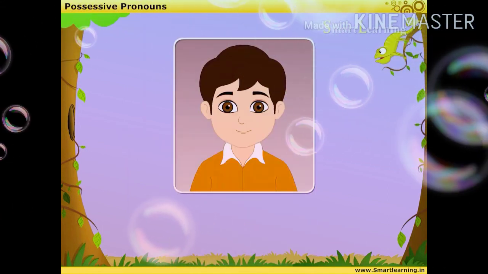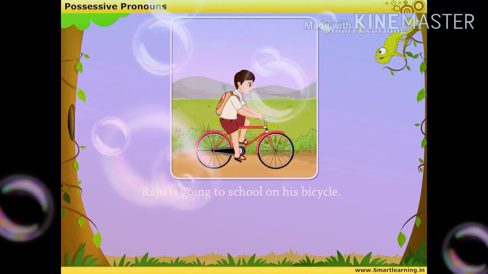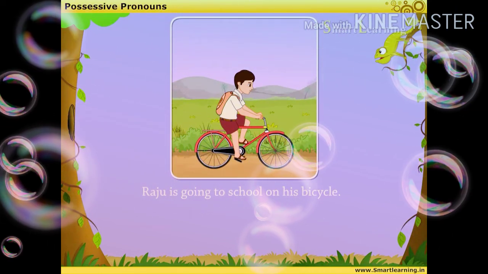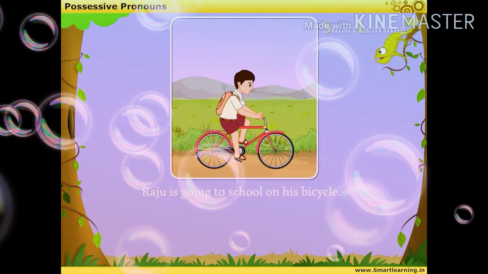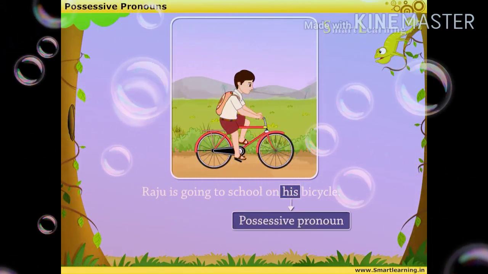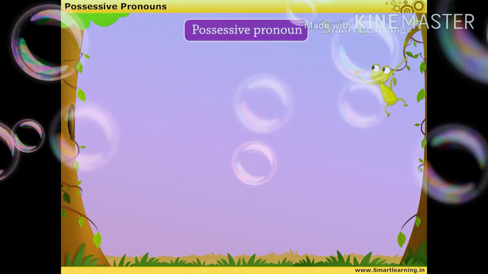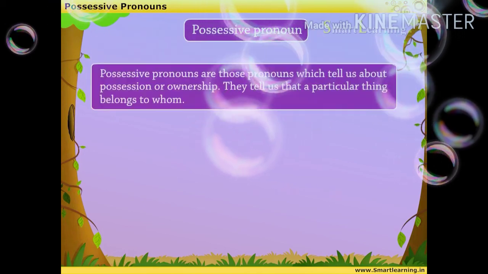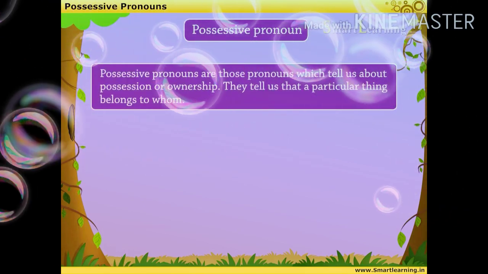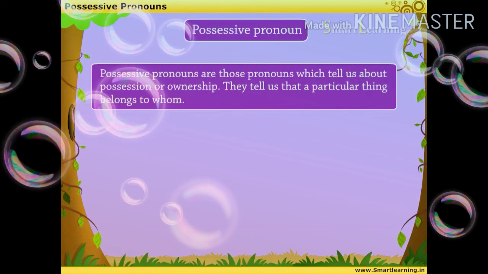This is Raju. And Raju is going to school on his bicycle. Here, the word his is a possessive pronoun. Possessive pronouns are those pronouns which tell us about possession or ownership.